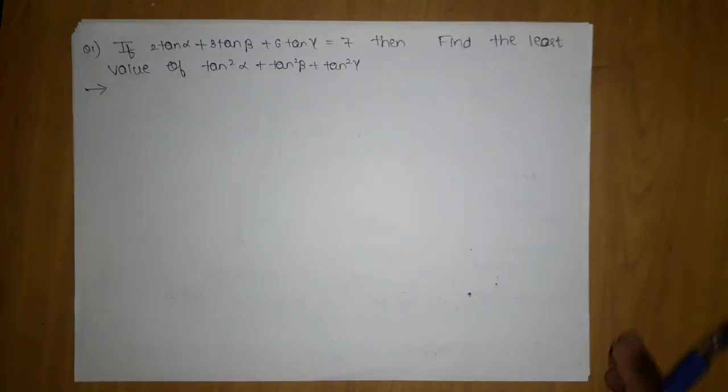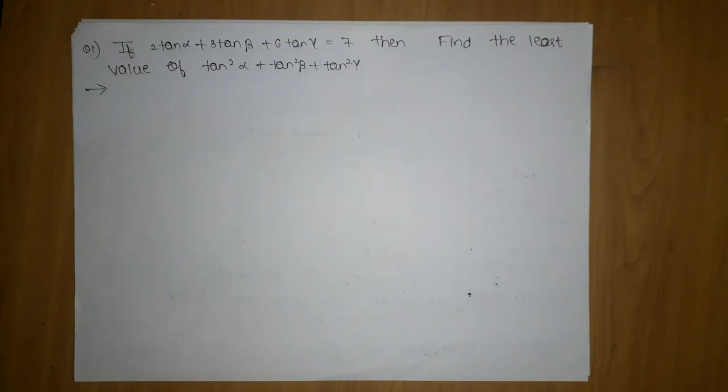So the first question on Cauchy inequality is this: if 2 tan alpha plus 3 tan beta plus 6 tan gamma is equal to 7, then find the least value of tan square alpha plus tan square beta plus tan square gamma. Listen, in Cauchy inequality questions, like in mth power, you have to decide a and b. Similarly here also, if you are good at deciding your a and b, then you will always get your answer. This will happen only with practice. Just see this question.